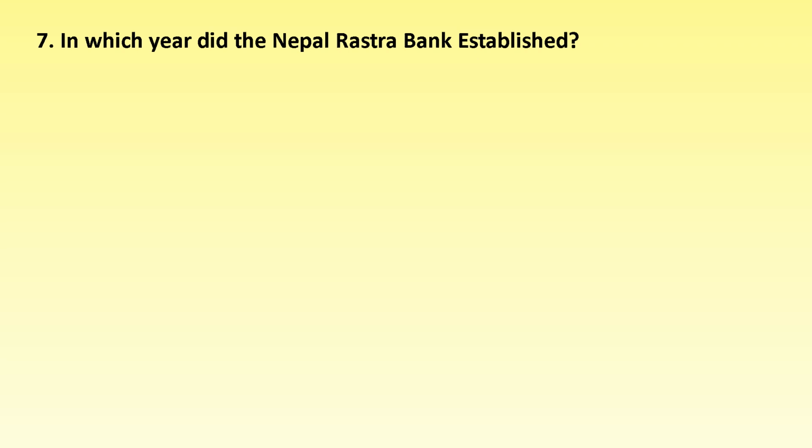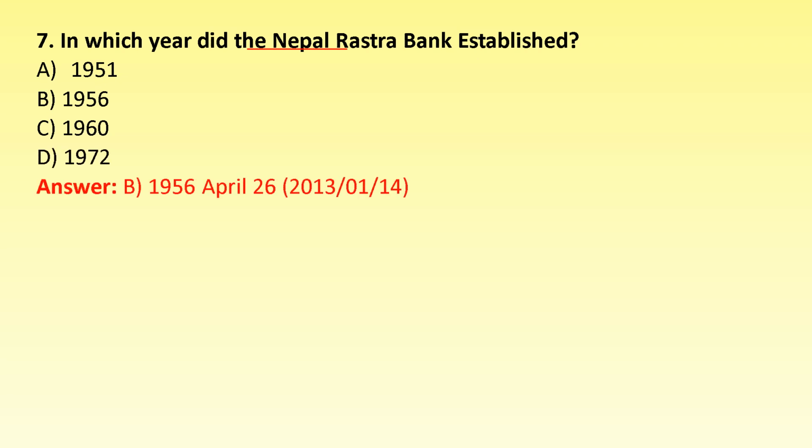Number 7, in which year was the Nepal Rastriya Bank established? 1951, 1956, 1960 and 1972. The correct answer is option B, 1956, April 26, and in Nepali date 2013, Baisakh 14.